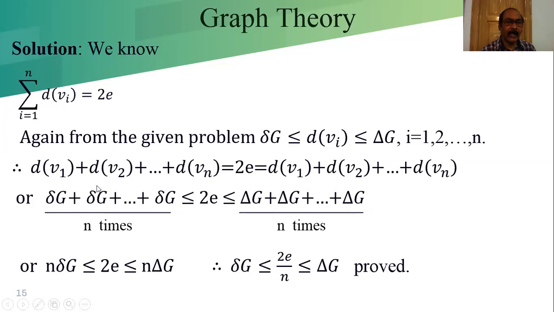So the next step: n del G, that is n times small del G, is less than or equal to twice E, which is less than or equal to n times capital del G. This is an inequality, and n is greater than 0, that is, positive, so we can divide both sides by n. We get small del G less than or equal to twice E by n, less than or equal to capital del G.